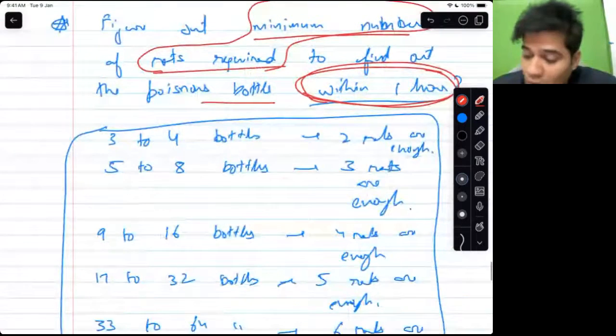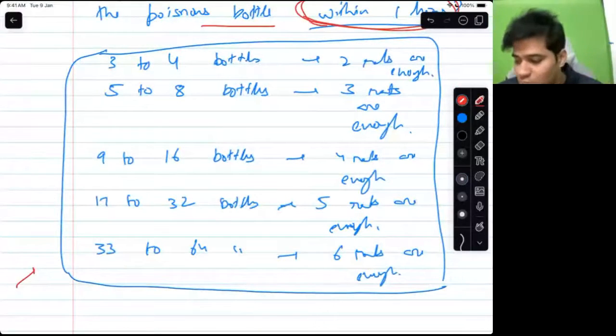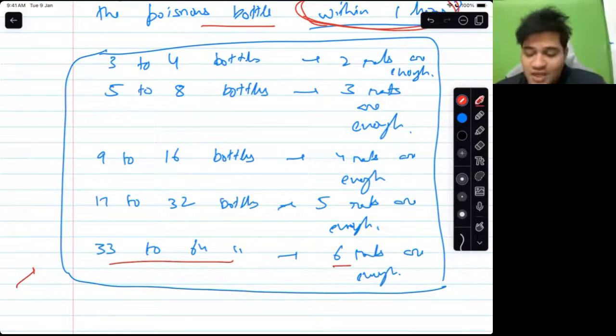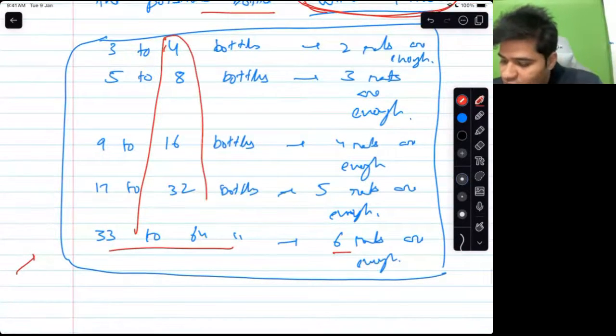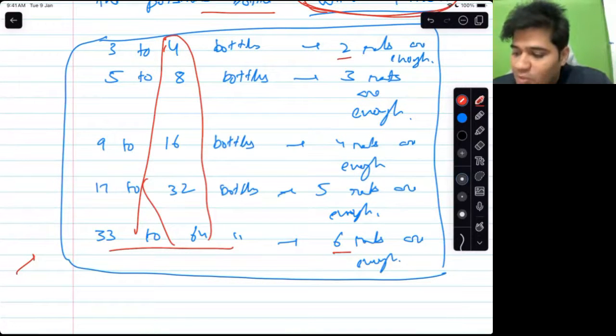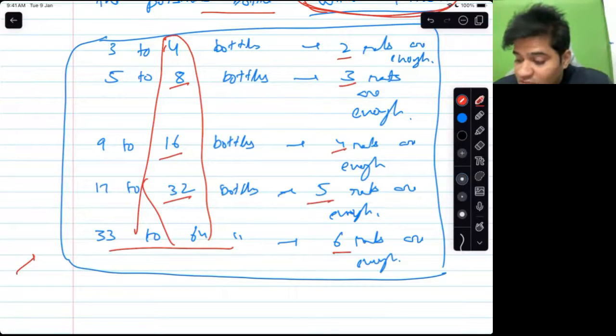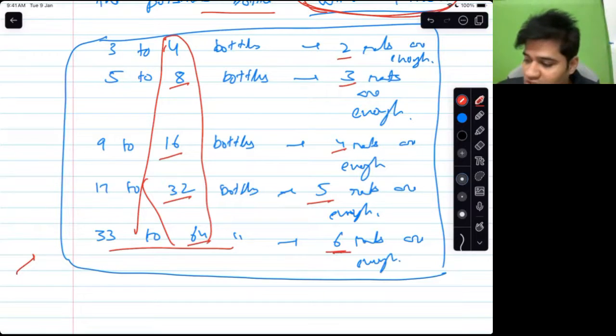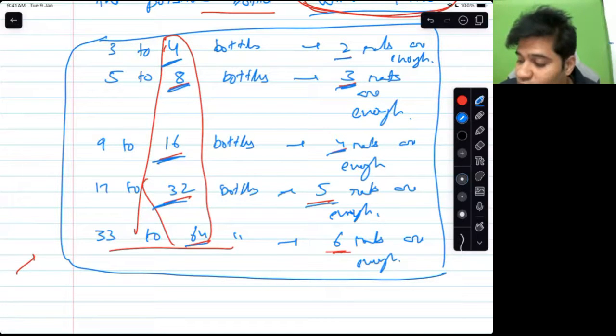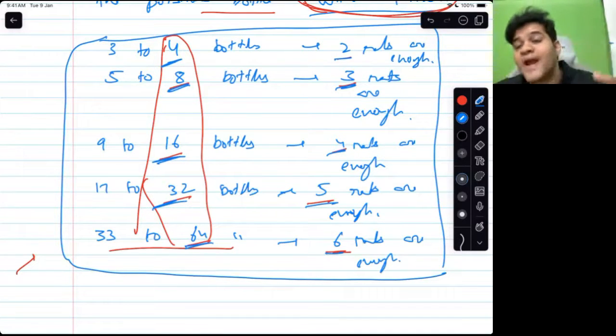I have already told you the answer here, that 33 to 64 bottles would require 6 rats. If you want to focus, only focus on these numbers. 4 bottles require 2 rats, 8 bottles require 3 rats, 16 bottles require 4 rats, 32 bottles require 5 rats, 64 bottles require 6 rats. What is happening? Focus on these numbers: 4, 2, 8, 3, 16, 4, 32, 5, 64, 6. Why is it working like that?